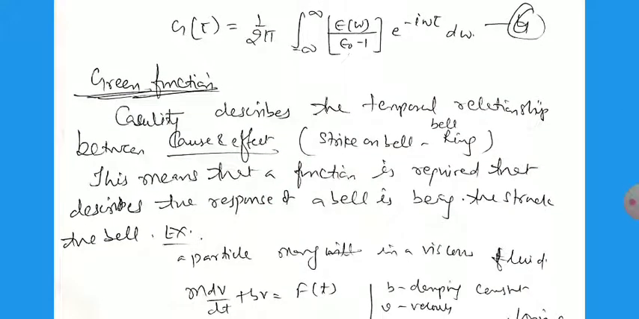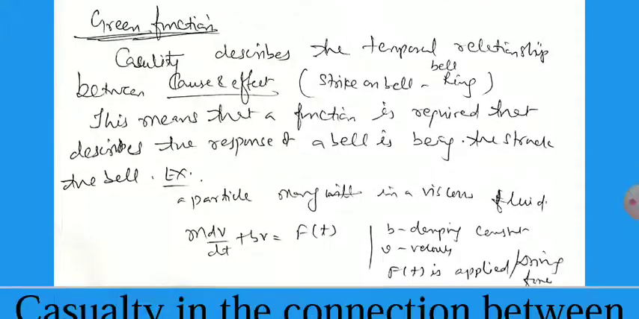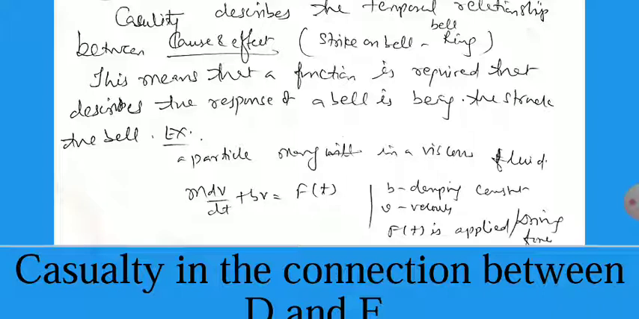So now we can introduce the Green function. What does this mean? Earlier we calculated the Green function, but again, for a simple example, we can write it. Causality describes the temporal relationship between cause and effect, like the earlier example I described: a strike on the bell rings. This means a function is required that describes the response of the bell to the stroke of the bell. For example, a particle is moving in a viscous fluid.